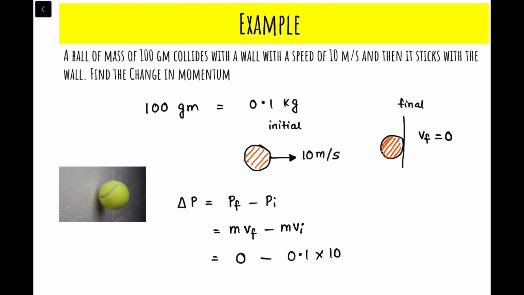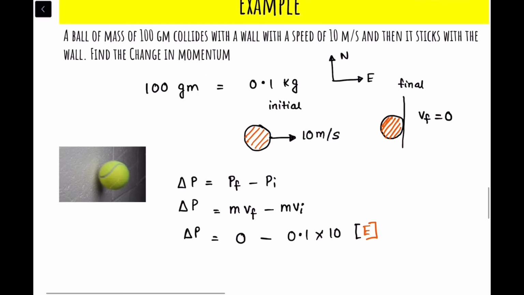You have to specify the direction also. Suppose this is the north, so this will be east, right? 0.1 into 10 towards the east. So the change in momentum delta p in this case would be equal to minus 1 kg meter per second towards the east. I hope you got the question.